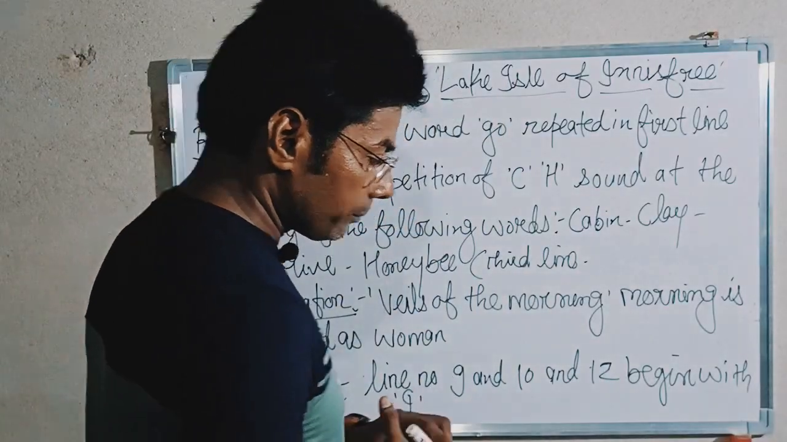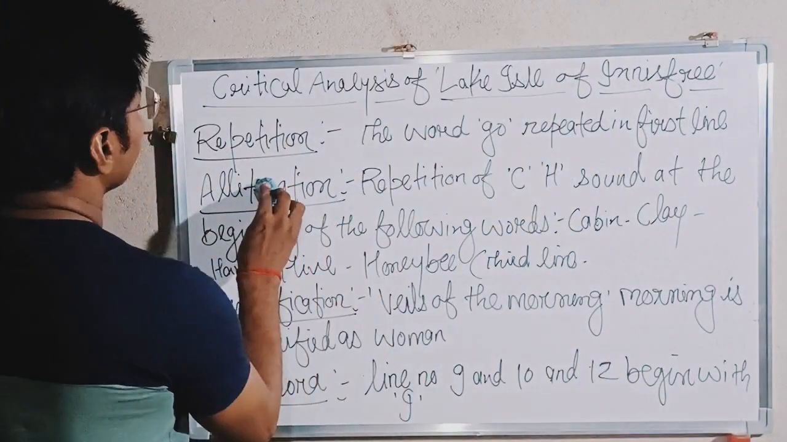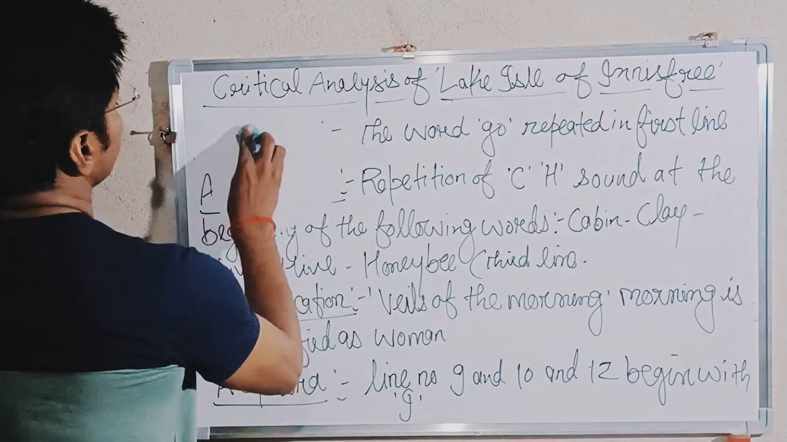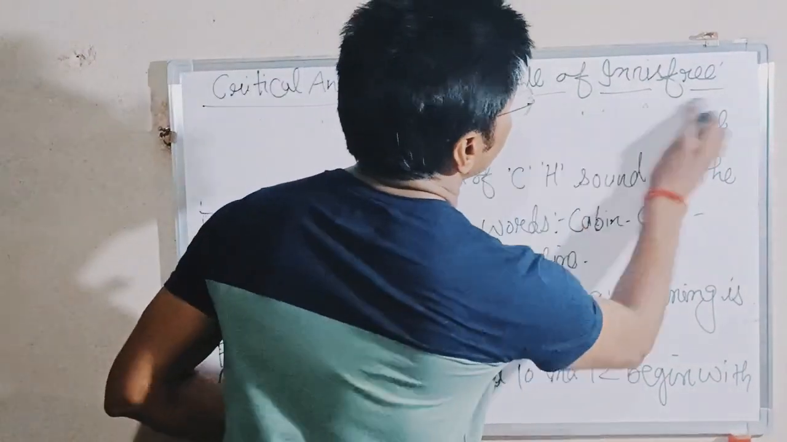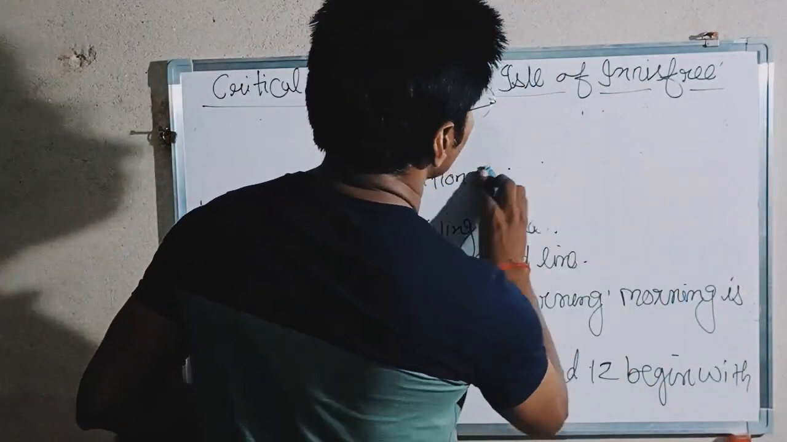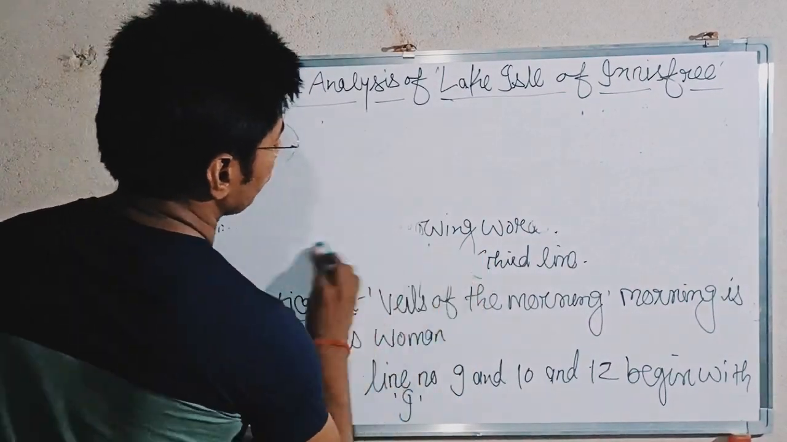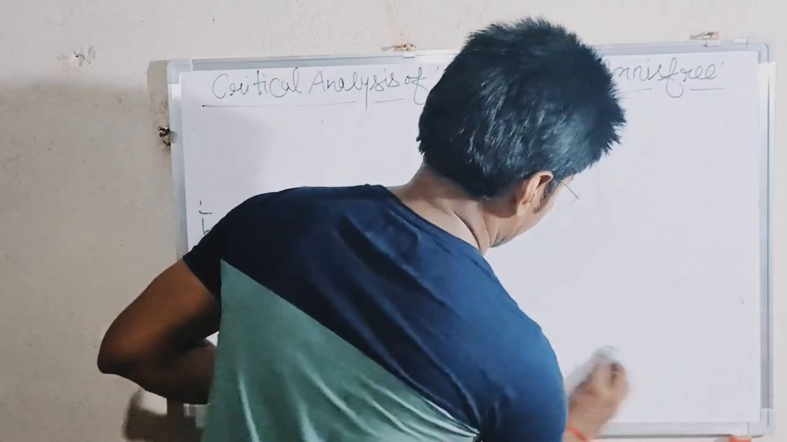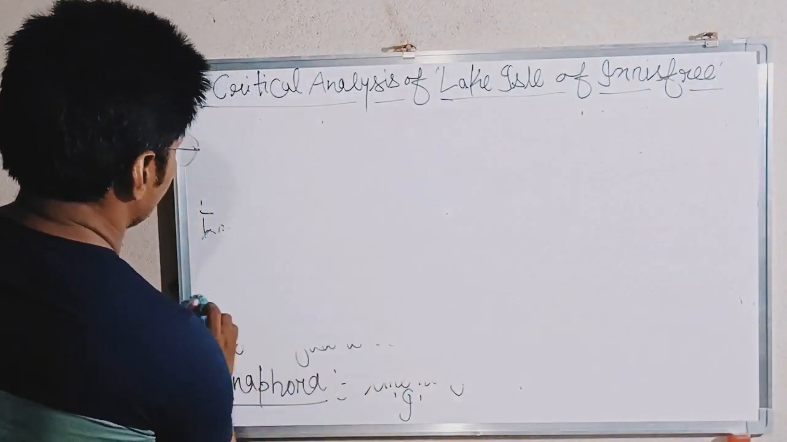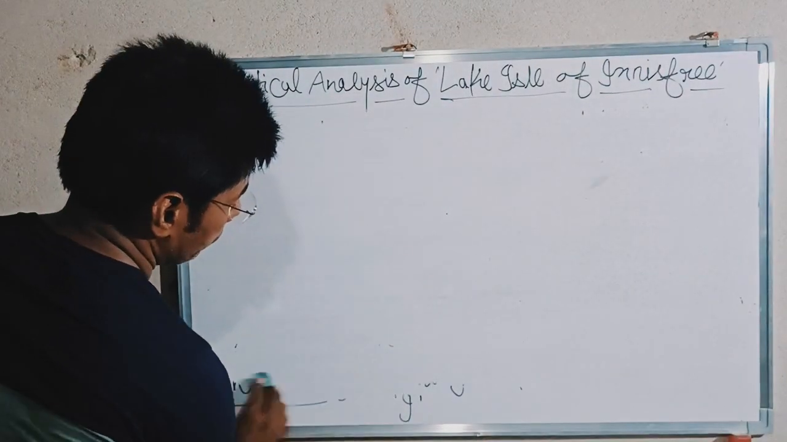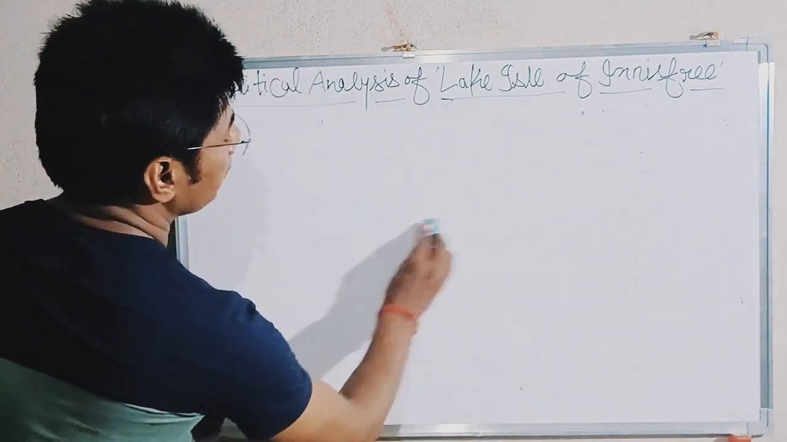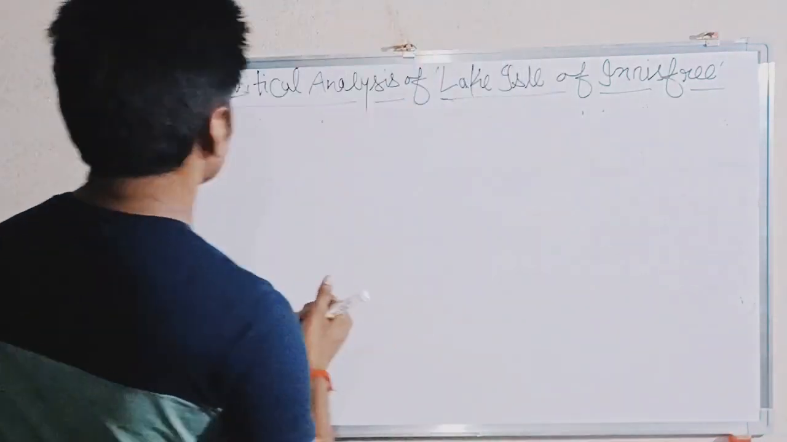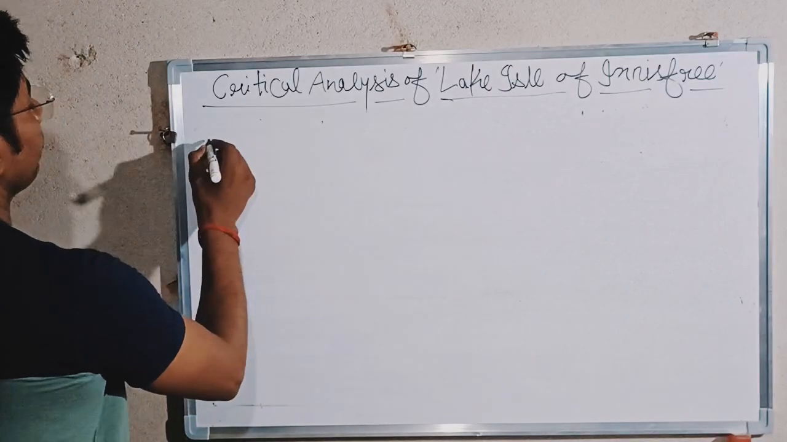And apart from this, my dear learners, one more very important figure of speech is used in this poem, that is onomatopoeia. Let me wipe out or score out the meanings here. So onomatopoeia.